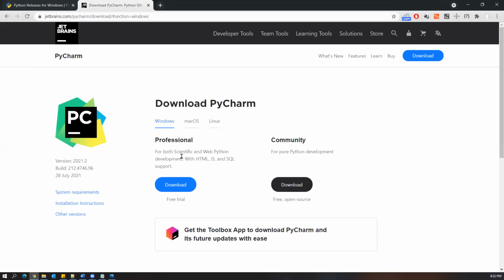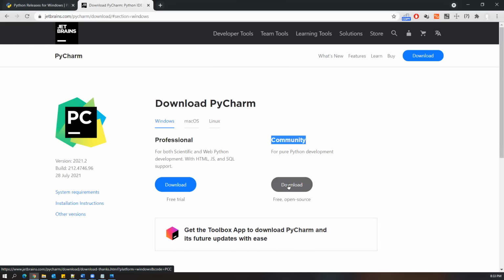If we install professional, we can develop for HTML, JS, SQL, and so many other things are supported, but we don't need all these things. So we can just use the community version. This is for pure Python development, which is completely free and open source. We need not pay anything for that. If you go with the professional version, we will get some more advanced features in PyCharm. Anyway, we are not going to use all those features, so we can go with the community version. So let's click on download here.